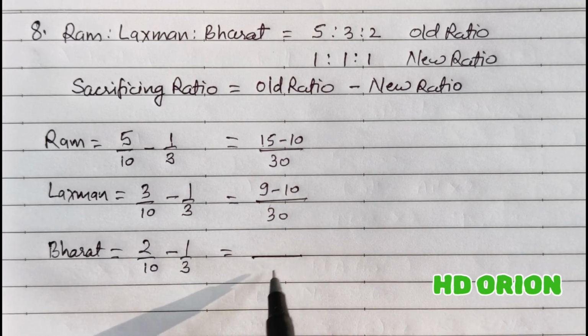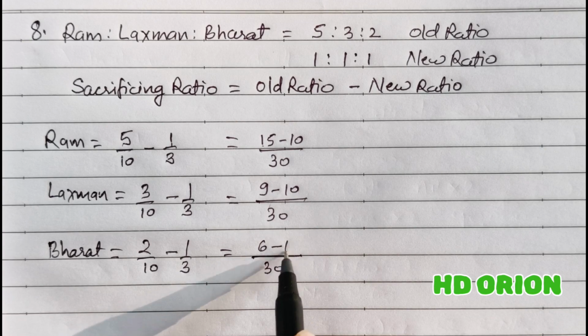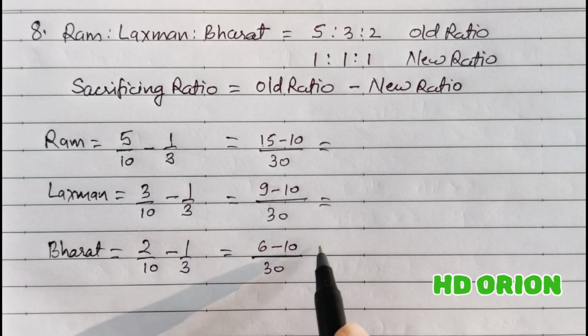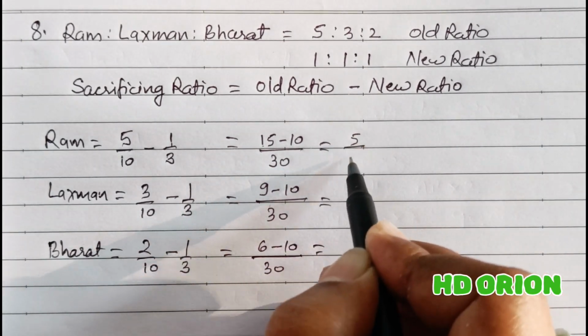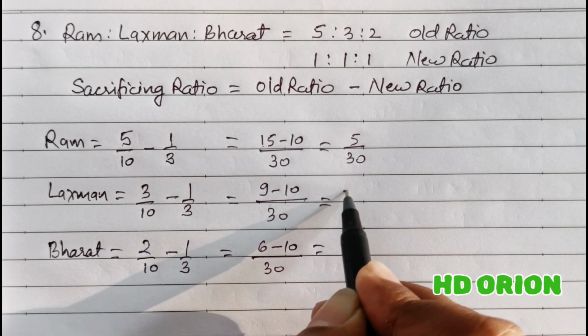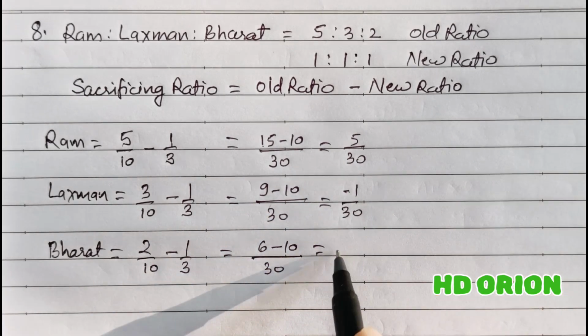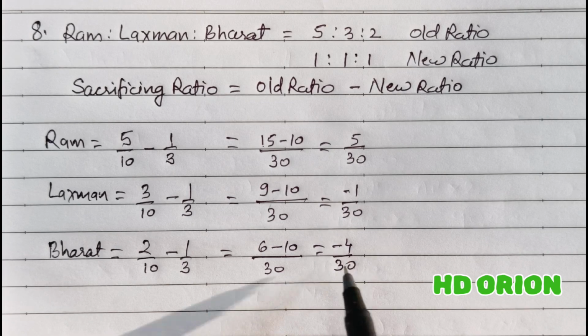Like the previous question, the same ratios are given here. You get 5/30, here minus 1/30, here minus 4/30.